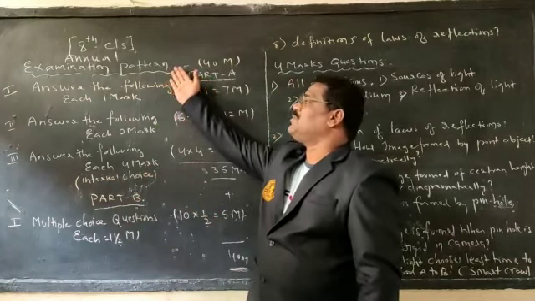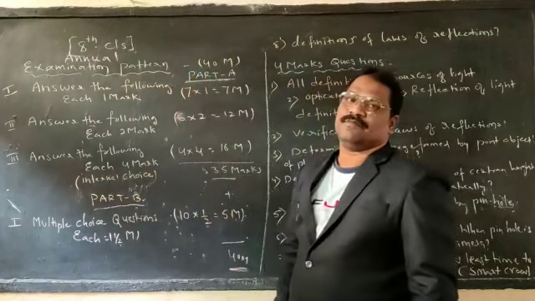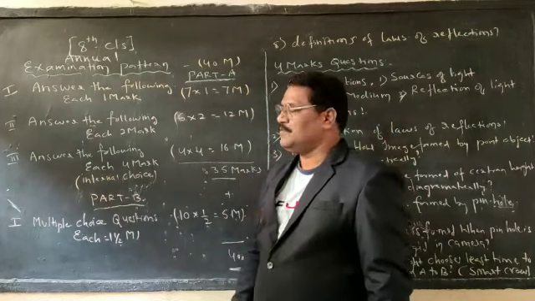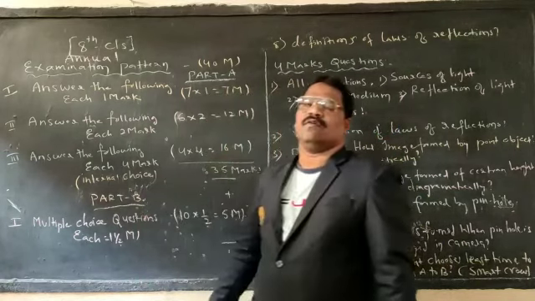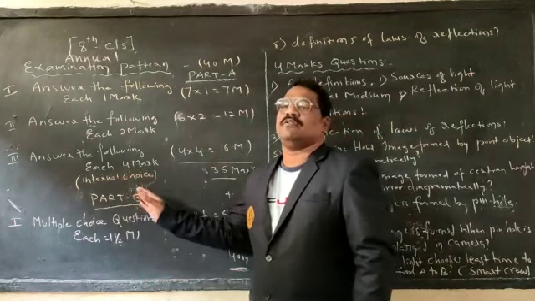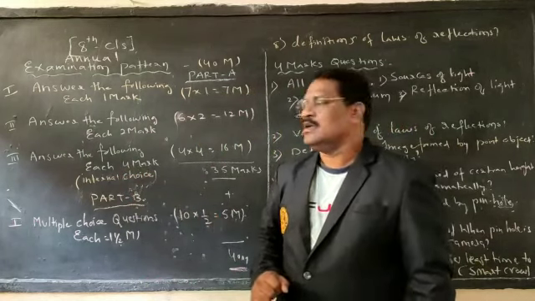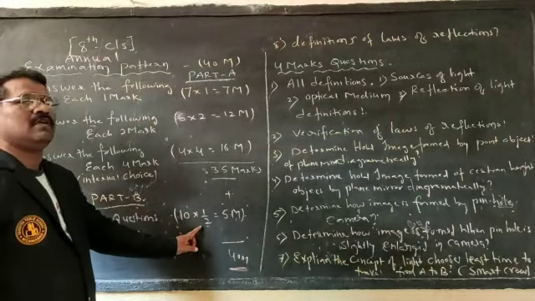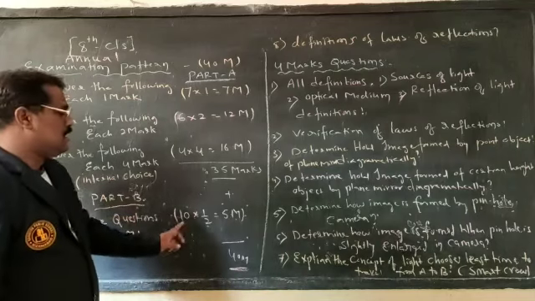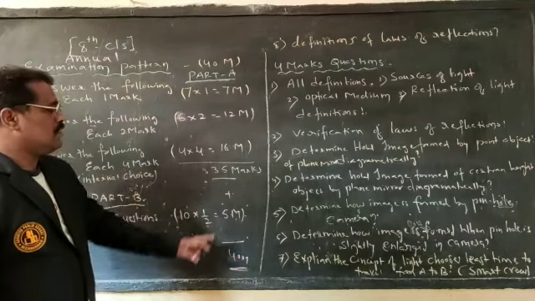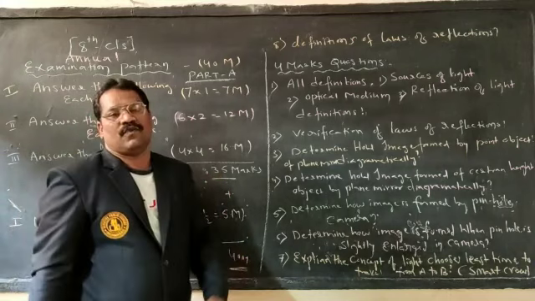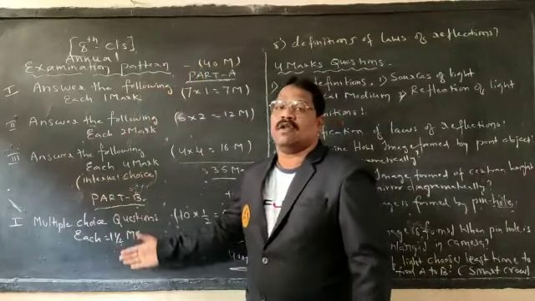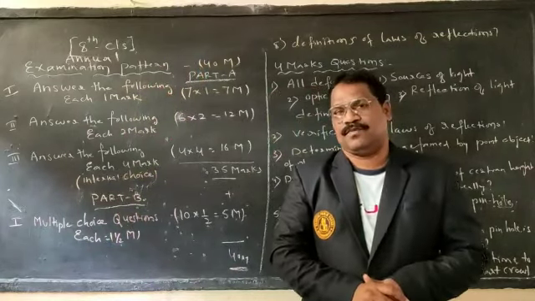If you go for this 40 marks pattern, I said first bit, second bit, third bit. Part A consists of how many marks? 35 marks. When it comes to part B, 1 bit will be there, that is multiple choice questions. How many bits will they give? 10 bits, each consisting of half a mark. 10 into half is equal to 5 marks. 5 plus 35, total marks is how much? 40 marks. This is our annual examination pattern, children.